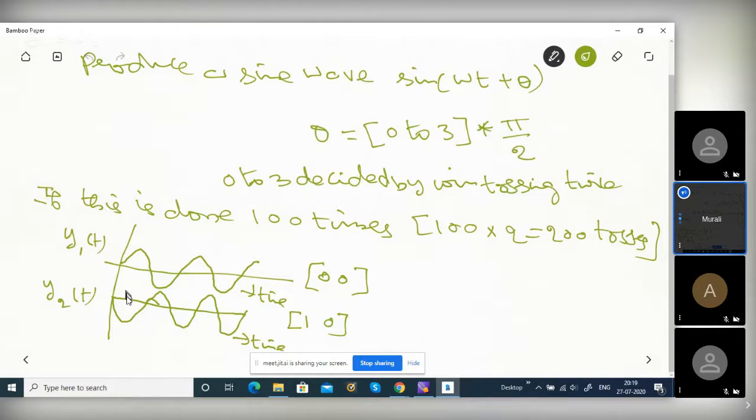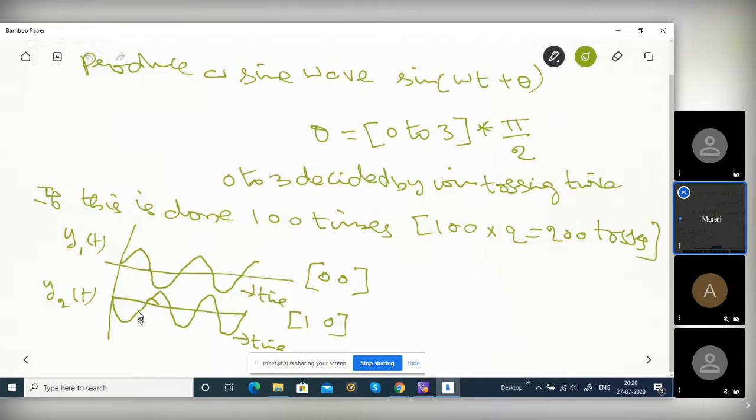So 100 times I do this experiment, you get different values for theta. You draw the sine wave. The whole collection of these 100 sine waves is called a stochastic process, or random process. Is it clear? See, once you fix this theta, this is an ordinary sine wave, right? Here theta equals pi. This is another sine wave, but phase shifted by pi.